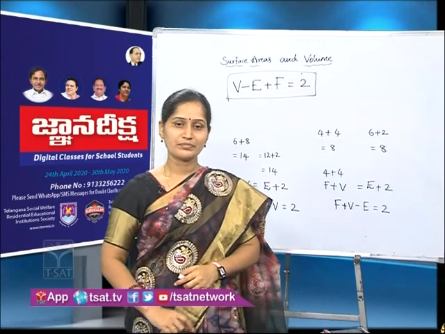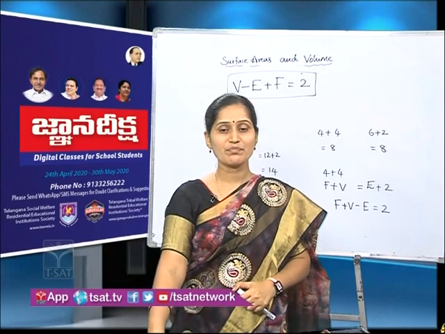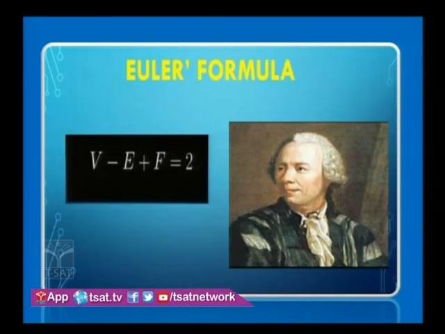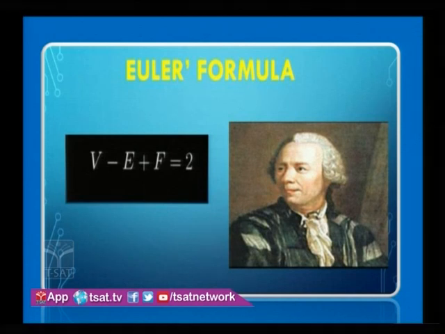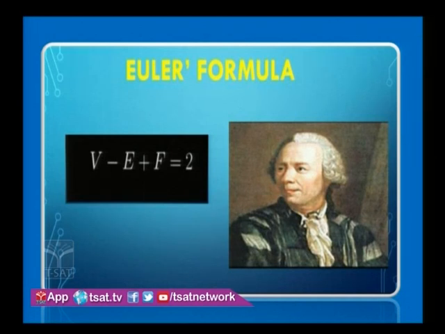What do we call V minus E plus F equals 2? It is known as Euler's formula, introduced by the great mathematician Leonhard Euler. So this is known as Euler's formula. Is it clear, children? Hope you have understood, right?